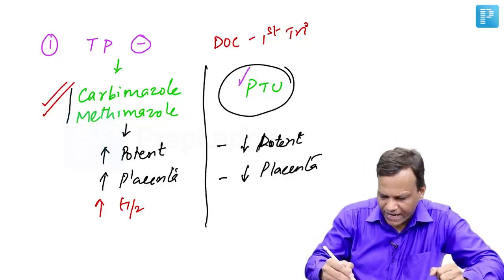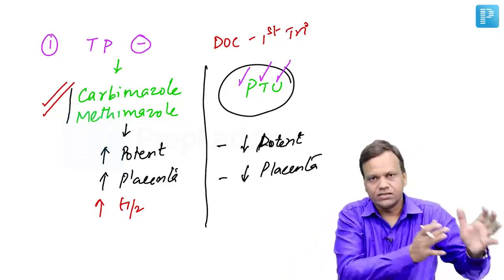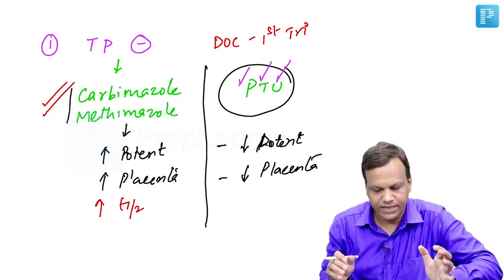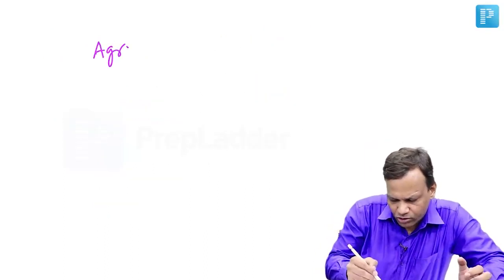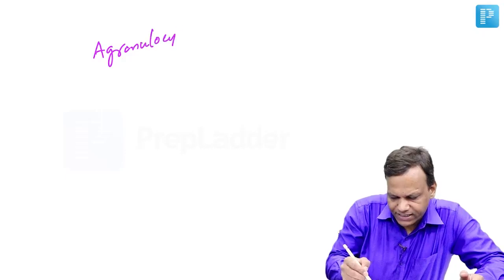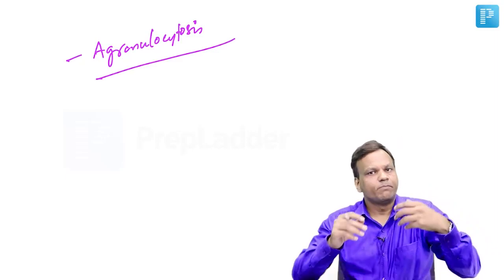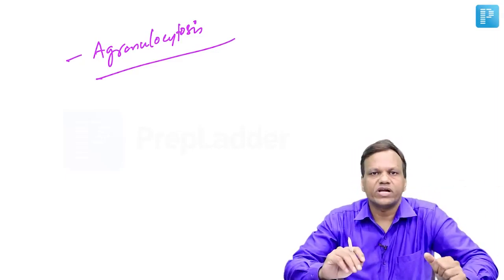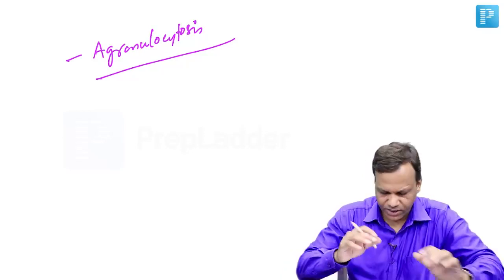The name says in the first trimester, use PTU. For every other case we use carbimazole like drugs. Now all these drugs, the side effect is agranulocytosis. All antithyroid drugs can cause agranulocytosis, and if we give in pregnancy, particularly carbimazole like drugs, they can cause fetal abnormality like choanal atresia. Okay.